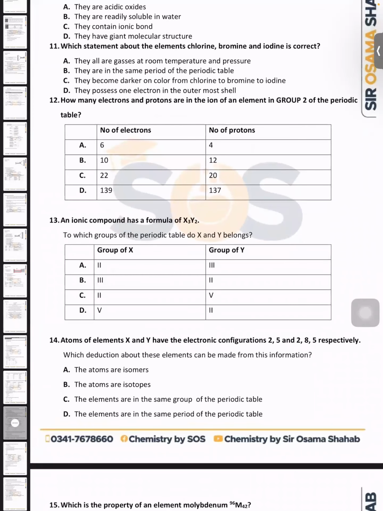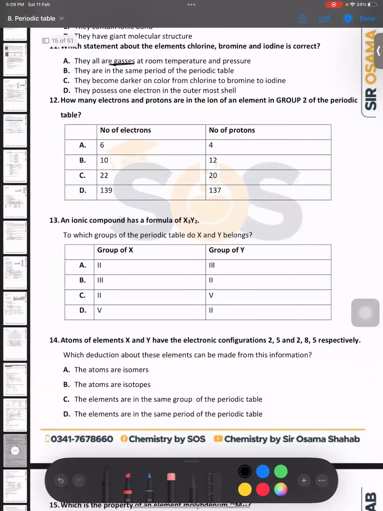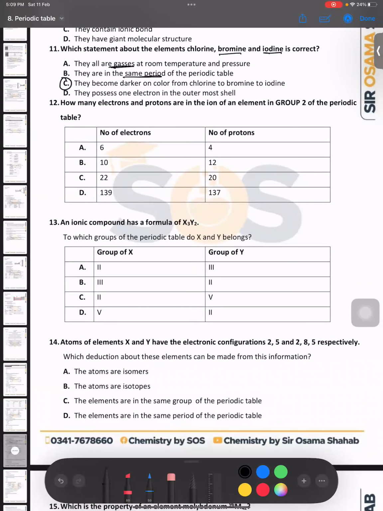So MCQ number 11. Which statement about the elements chlorine, bromine, and iodine is correct? They all are gases? No. Bromine is liquid and iodine is solid. They are in the same period? No, they are in the same group. They become darker down the group. Is that right or not? Yes, the right answer will be C. Is that right, bacho?